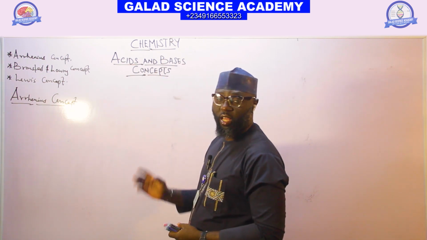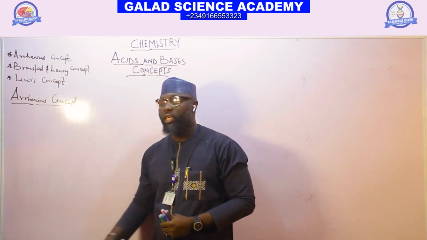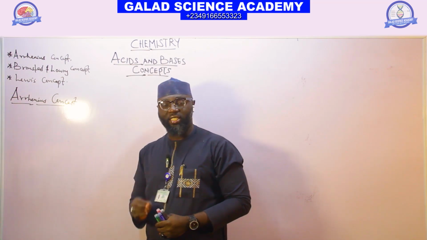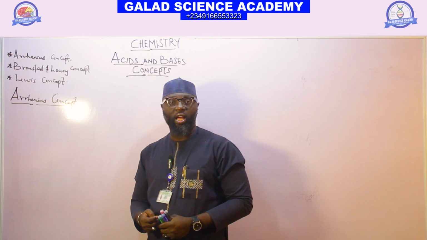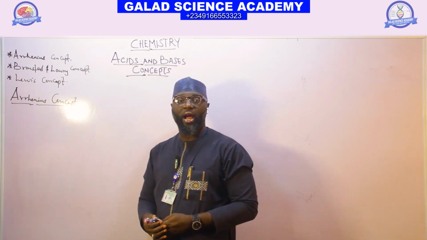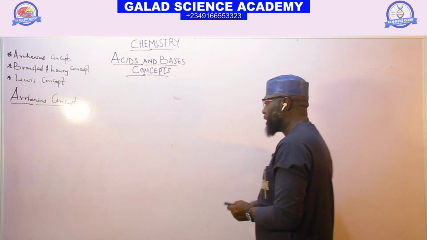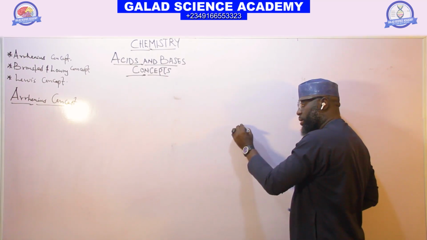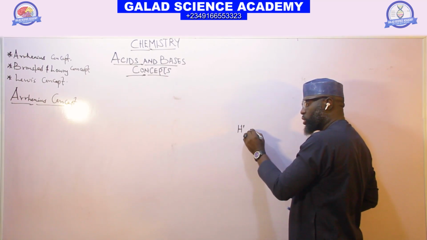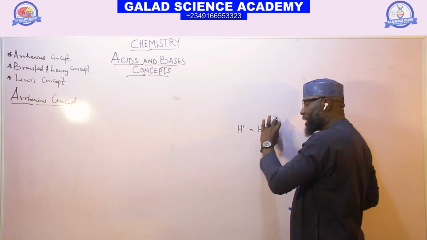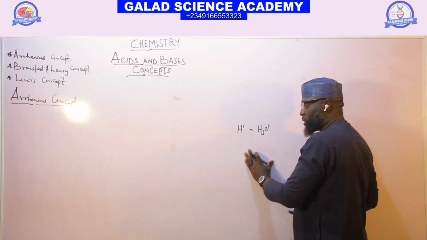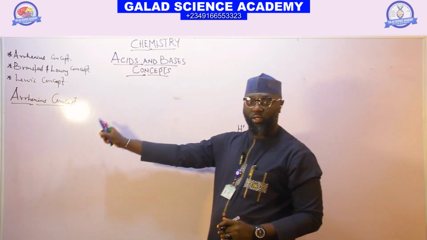According to the Arrhenius concept, an acid is a substance that, when dissolved in water, produces hydrogen ion, or hydronium ion, as the only positive ion in water.